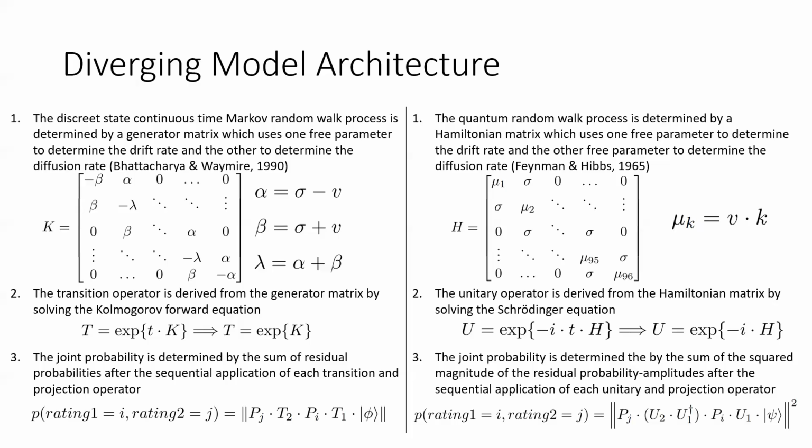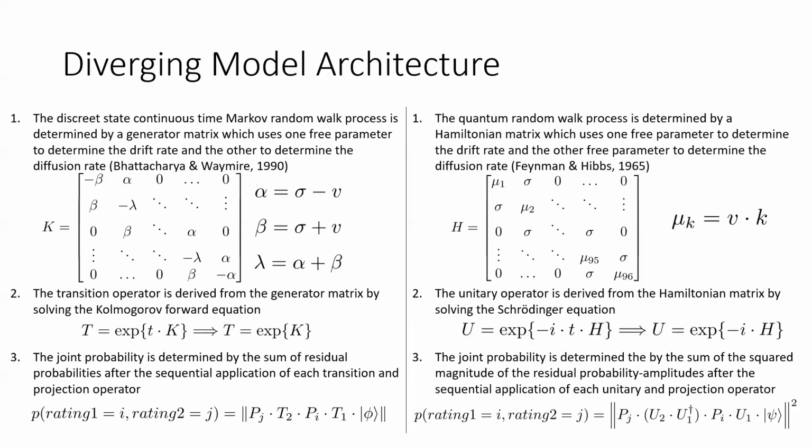Conceptually, the joint probability of a pair of ratings is computed differently compared to the Markov case. The first unitary operator rotates the initial state into the basis of the first likelihood rating. Then after the first projection, the Hermitian conjugate of the first unitary operator rotates the state out of the basis of the first likelihood rating into a neutral one. And then the second unitary operator rotates the state into the basis of the second likelihood rating where the second projection takes place. And then the joint probability is equal to the sum of the squared magnitude of the residual probability amplitudes.